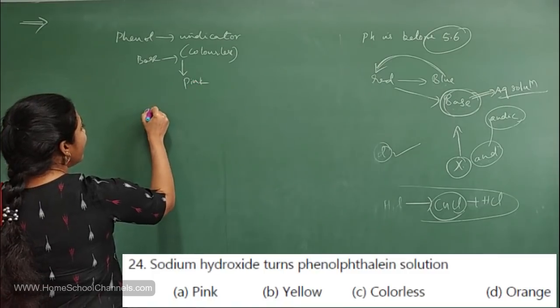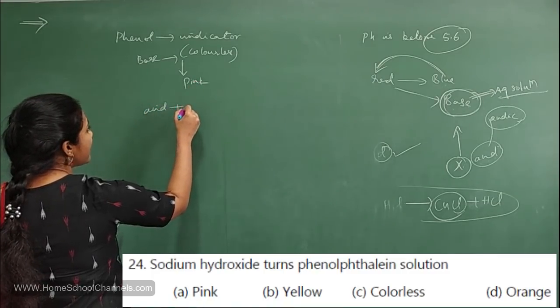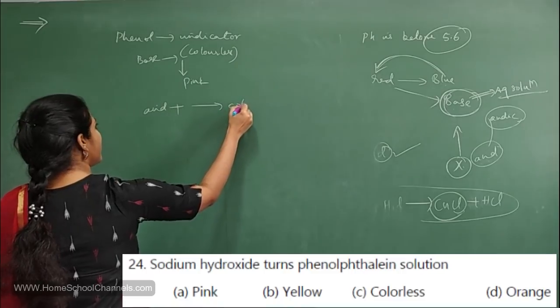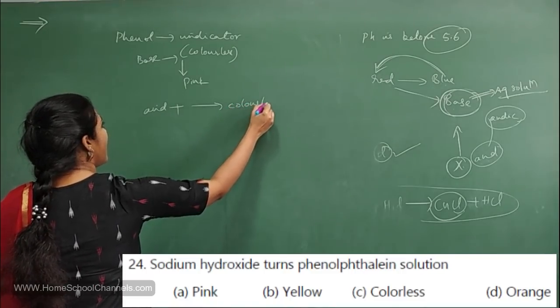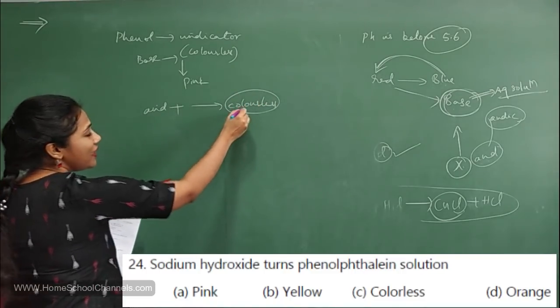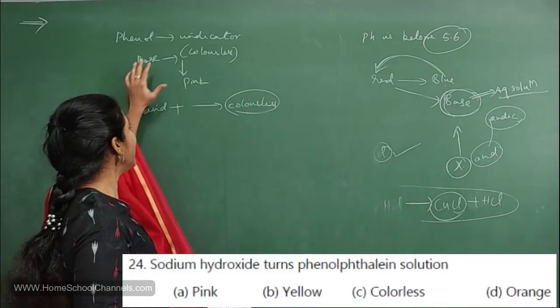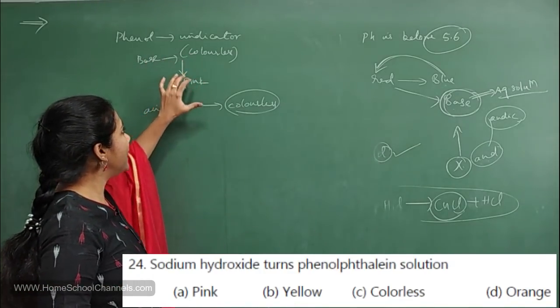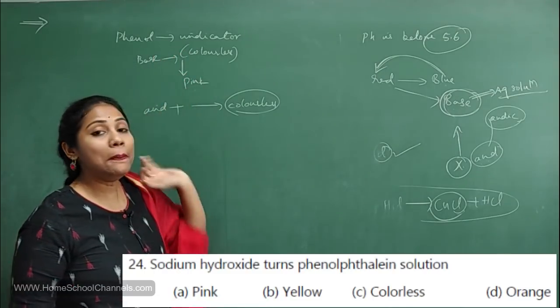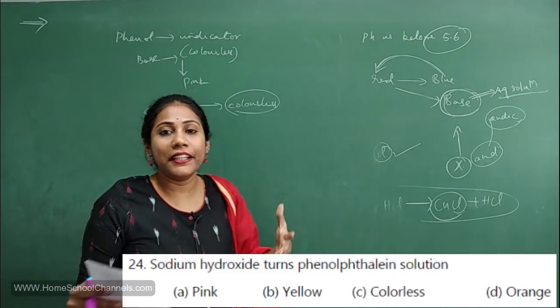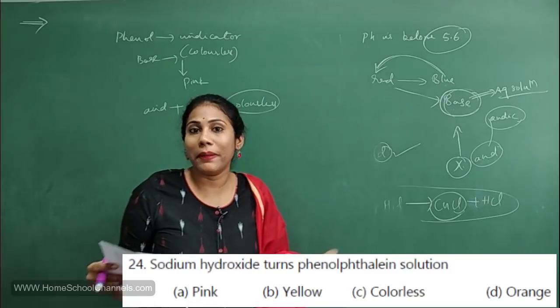When acid is added, the phenolphthalein remains colorless only. But when base is added to phenolphthalein, it will become pink. That's how you will identify whether something is acid or a base, right?